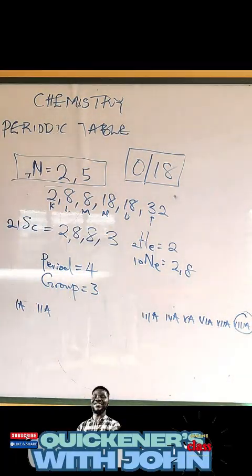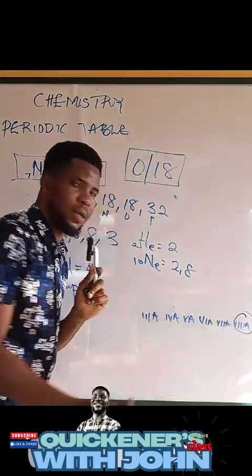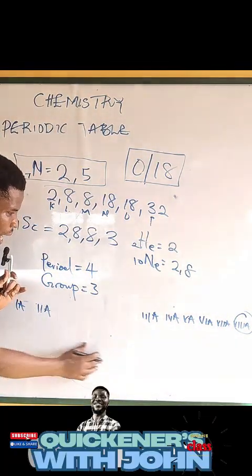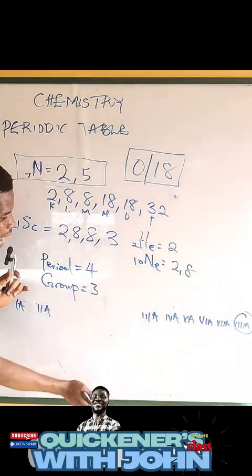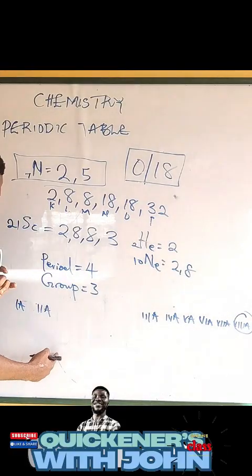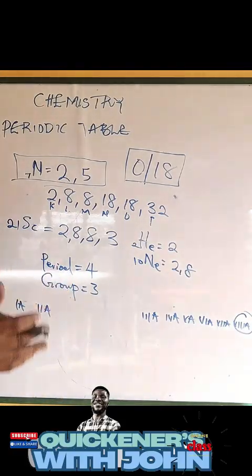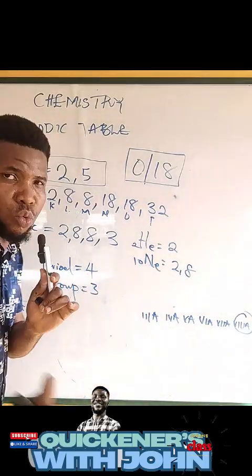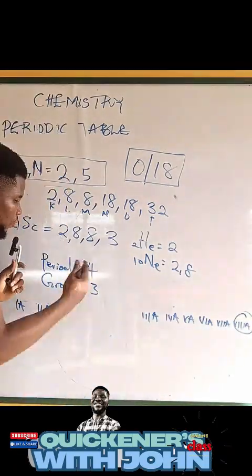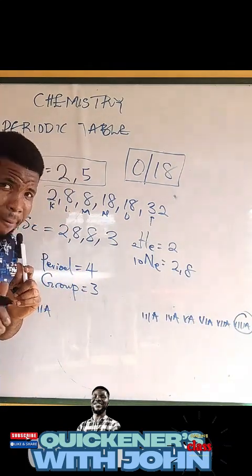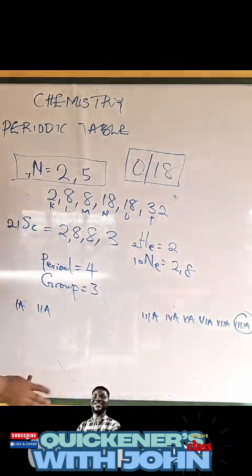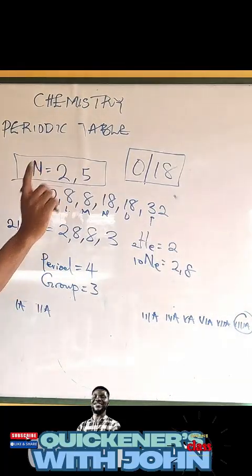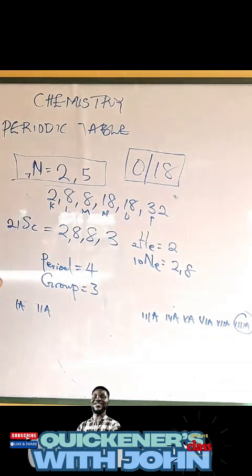Now listen. This is what you call your initial group 1, 2, 3, 4, 5, 6, 7, 8. That's the initial. In between these, what happens in this space? There are other groups here, which is the group 1B, 2B, and all that. So when we combine all these groups, everything falls into group what? 18. You understand? Everything falls into 18 groups. So all this one here is what makes up the transition elements or other elements.